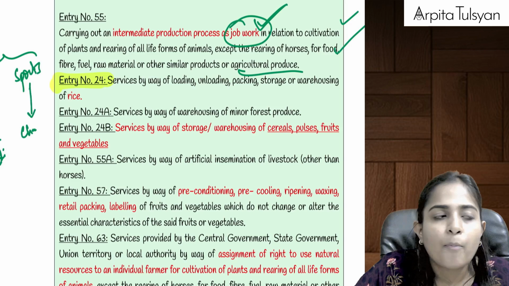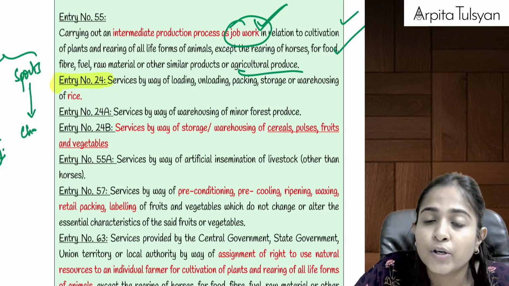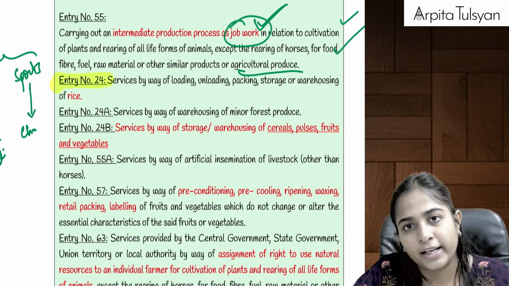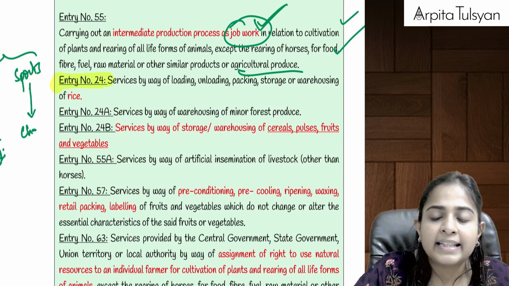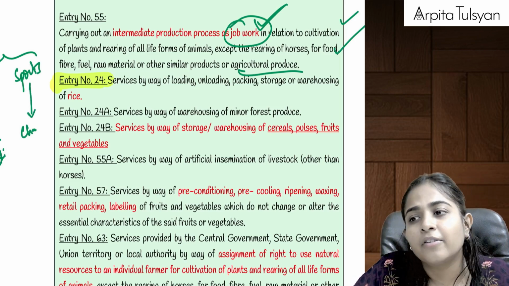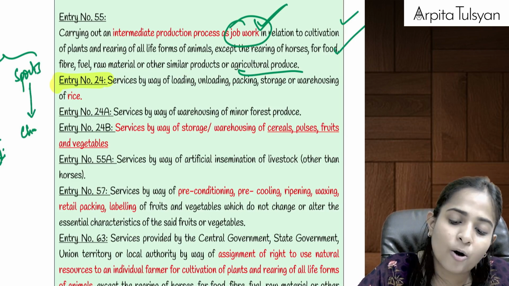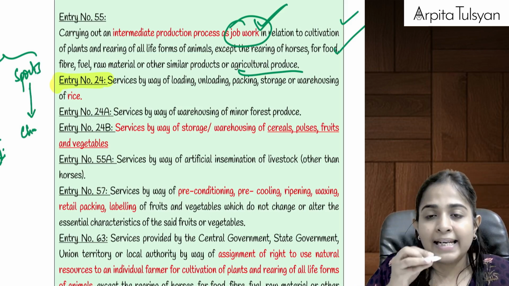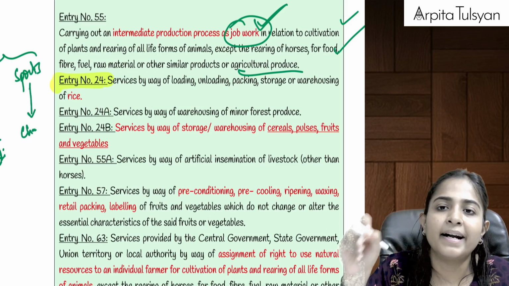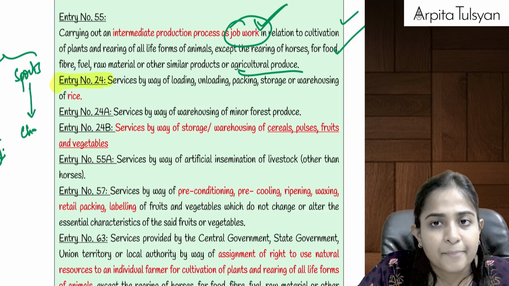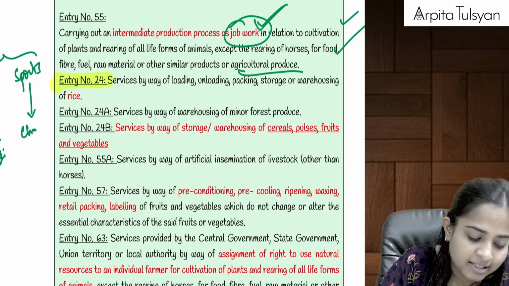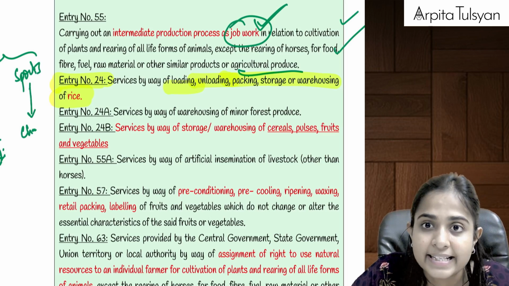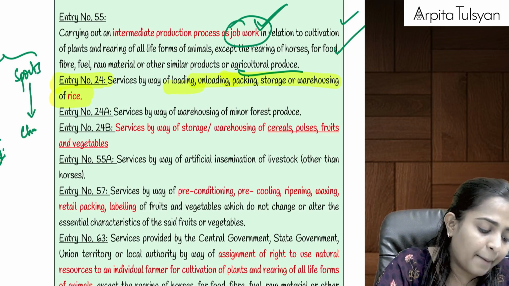Now we had studied a point about loading, unloading, packing, storage or warehousing of agricultural produce. In that agricultural produce, was rice included or not? Rice was not included. Paddy was included there, but the people dealing in rice made a request to the government that even if you are not allowing exemption on milling of paddy into rice, then at least allow exemption on some activities. So loading, unloading, packing, storage or warehousing of rice specifically was exempted by a separate entry.